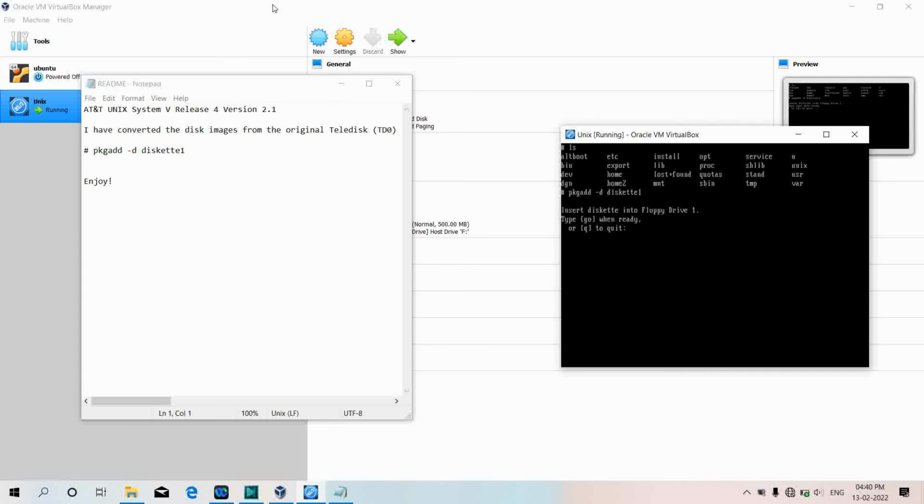Now entering that text, I have successfully added the additional packages to it.